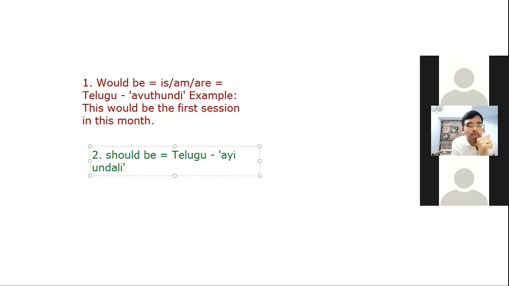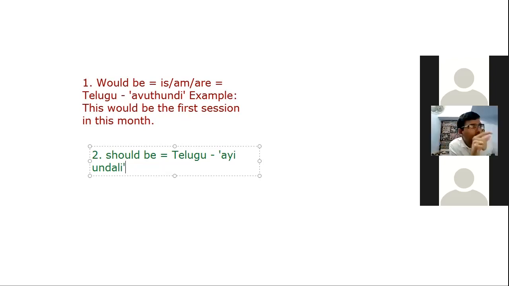For example, if someone has knocked at the door, or if someone has rung the bell, then yeah, it should be my father. I'm guessing. I don't know, but I'm guessing, right?